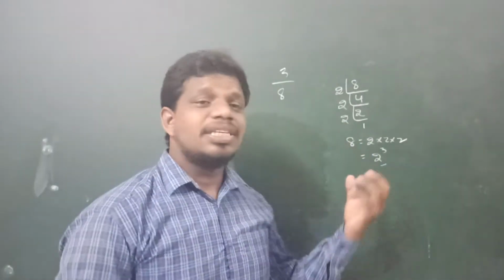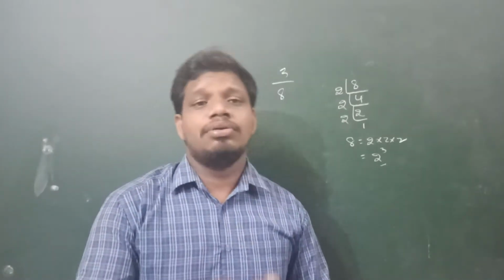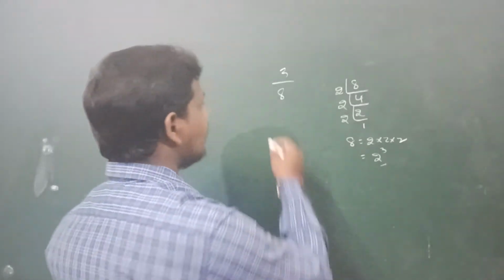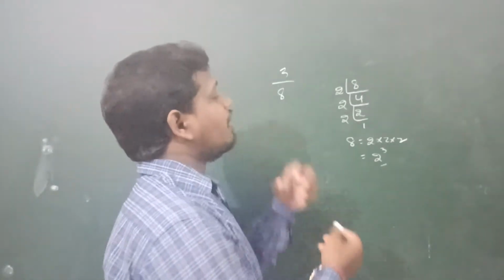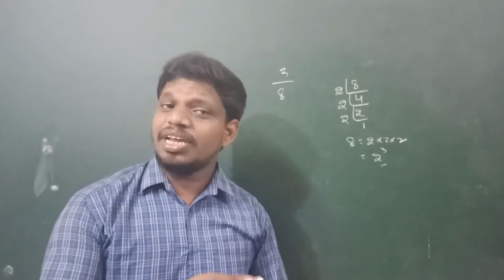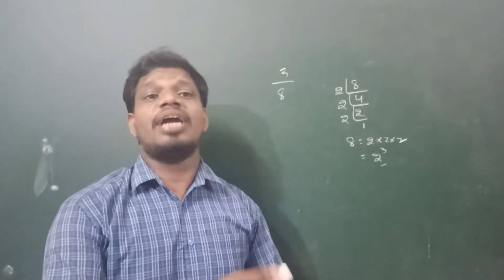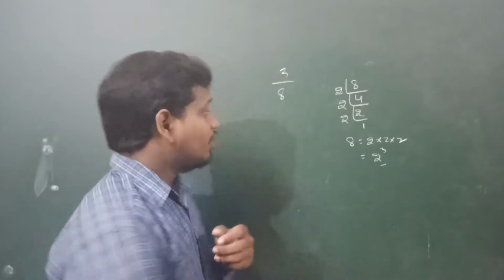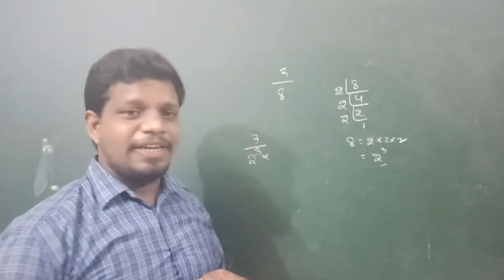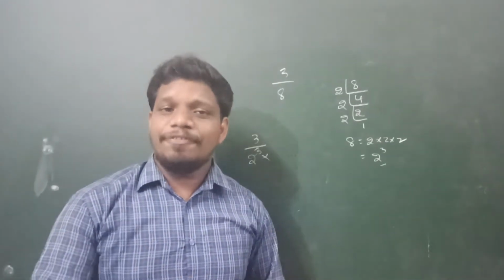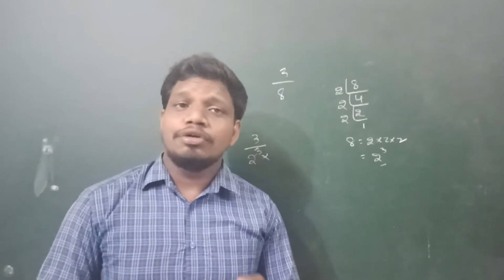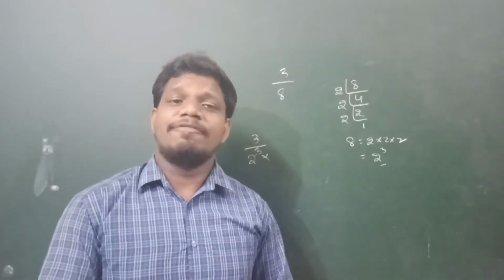How? The denominator is in the form of 2 to the power of n into 5 to the power of m. Okay, so now how can we find the terminating decimal form of a rational number without actual division? You write the decimal as is, and in the denominator of the rational number, it should be of the form 2 power n as well as 5 power m.